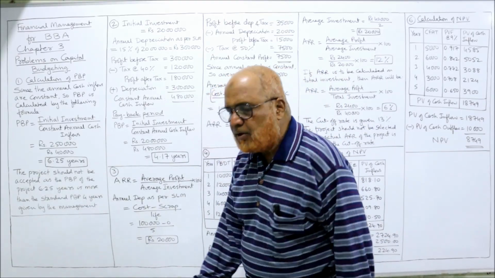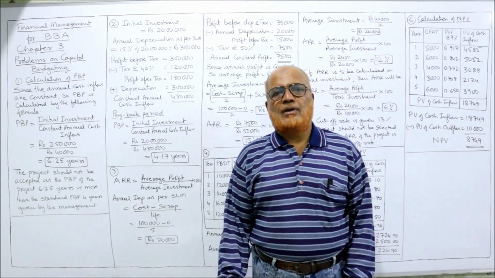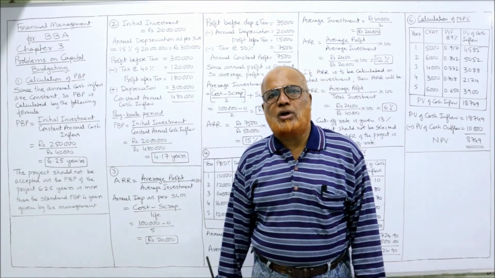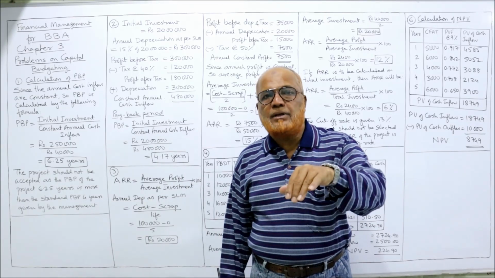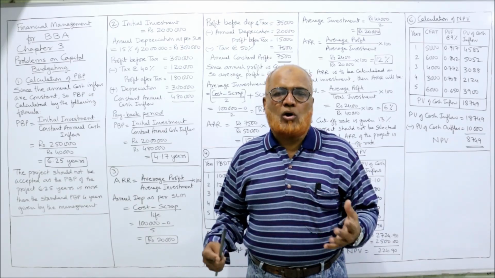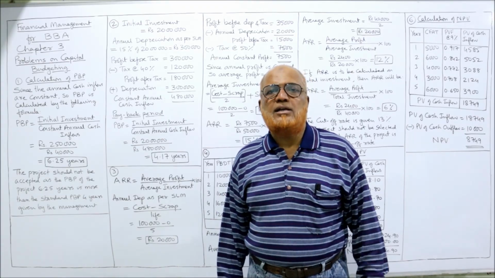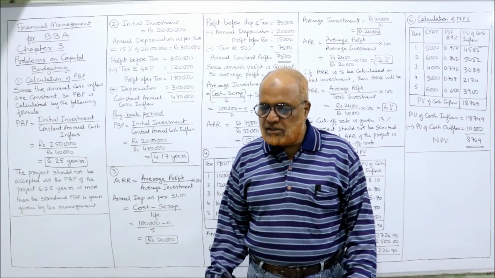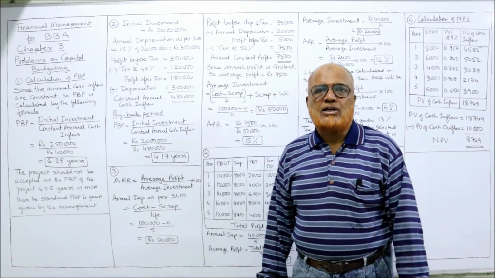Remember one point. For calculating the PBP, we need cash inflows. In this problem, cash inflow is not given. It is saying accounting profit after depreciation, but before tax. Depreciation already deducted, but tax we have not yet deducted. That is profit before tax. How much is given? 3 lakh. We have to calculate cash inflow.